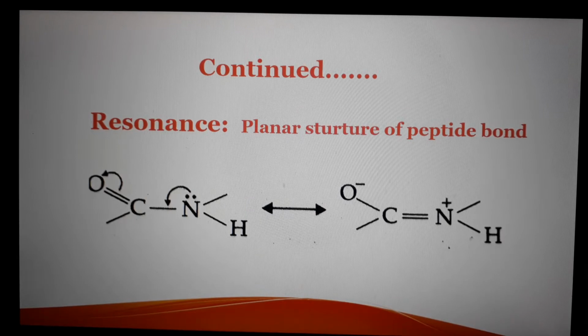The partial double bond character between carbon and nitrogen is explained on the basis of resonance. Nitrogen has a lone pair and this lone pair is in conjugation with the carbonyl group. So it gives rise to partial double bond character in the carbon nitrogen bond.